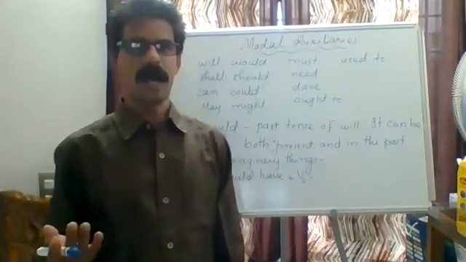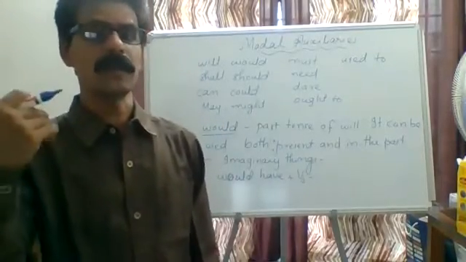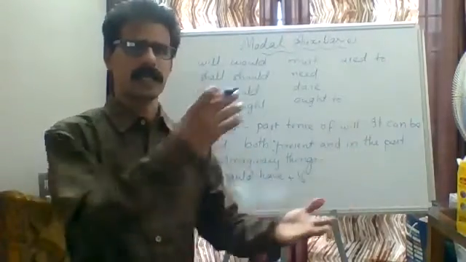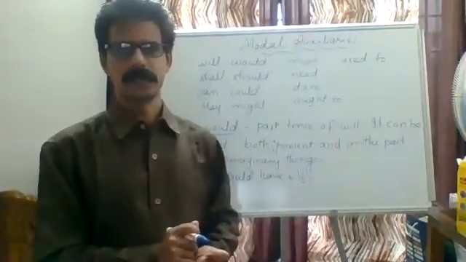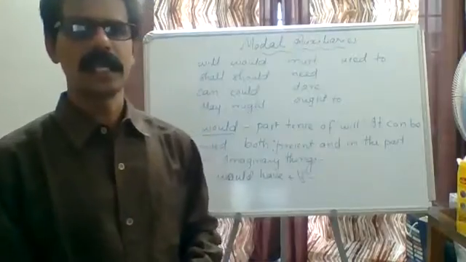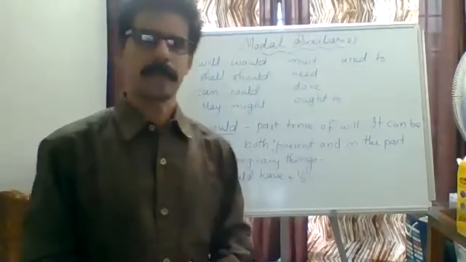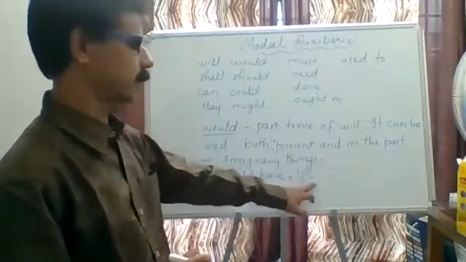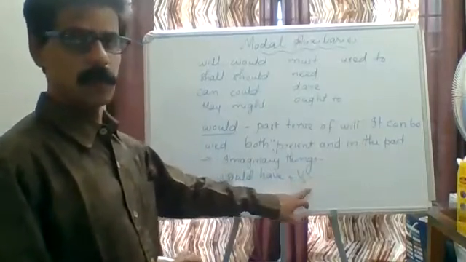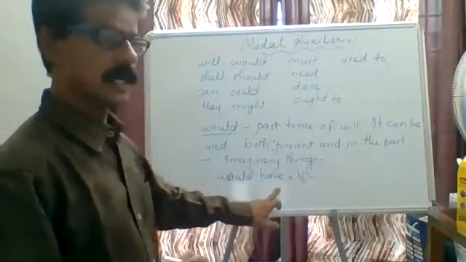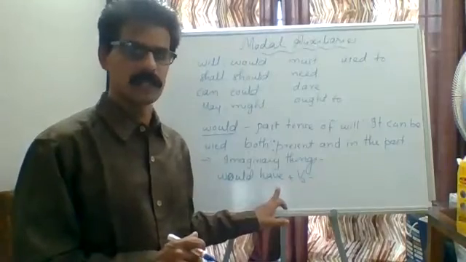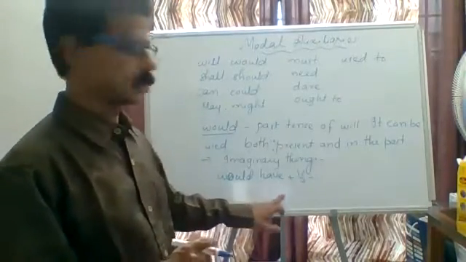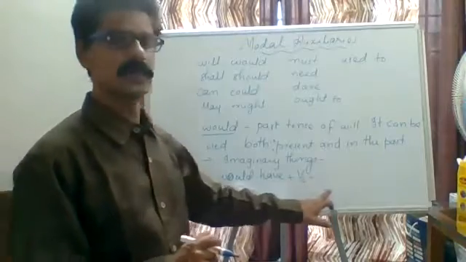But by the time, just imagine I would have written the examination. Or I was not there when the incident happened. Then I said that I would have been there. That is also would have plus V3. Would have plus imaginary clause, imaginary condition. Whenever we want to express imaginary things, we have to use would have plus V3.